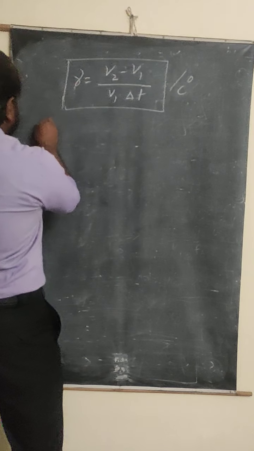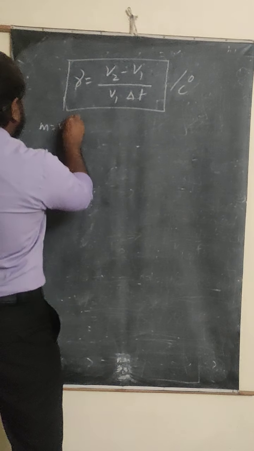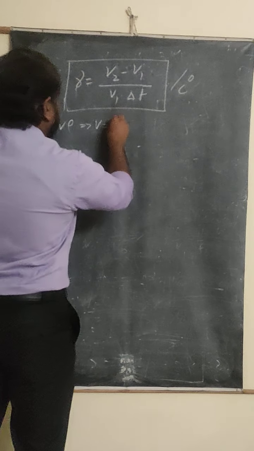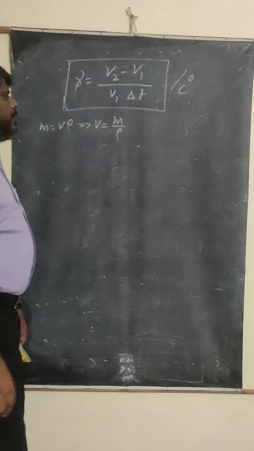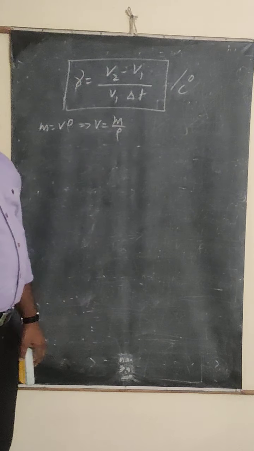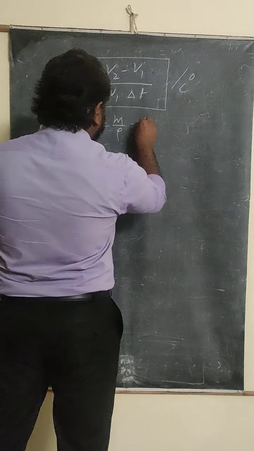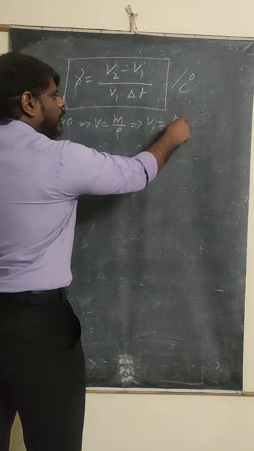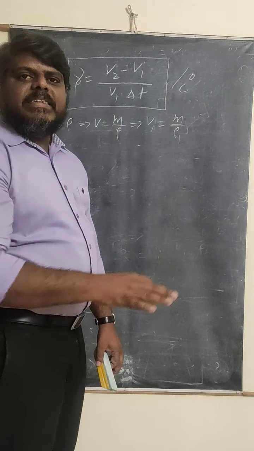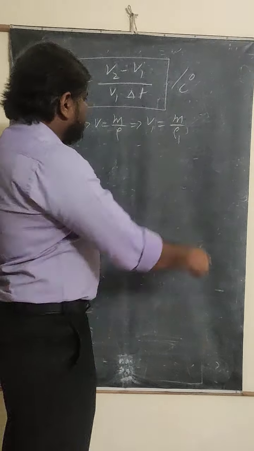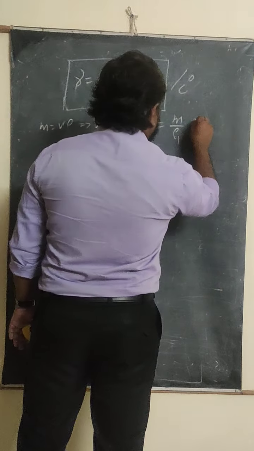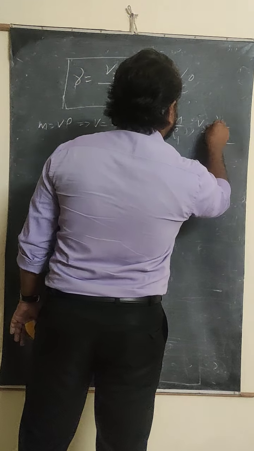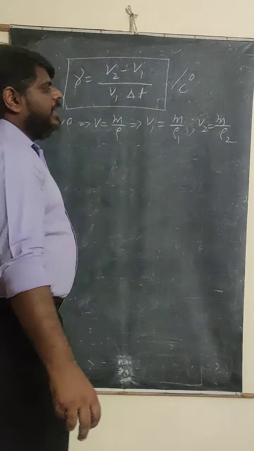Now let us write down the relation here. The mass m is equals to volume into density. That implies the volume V is equals to, what you can write? M by rho. If V is equals to M by rho, that implies V1 is equals to M by rho 1. Why are you not writing M1? Because mass does not change, it will remain the same. So V1 is equals to M by rho 1, and V2 is equals to M by rho 2.